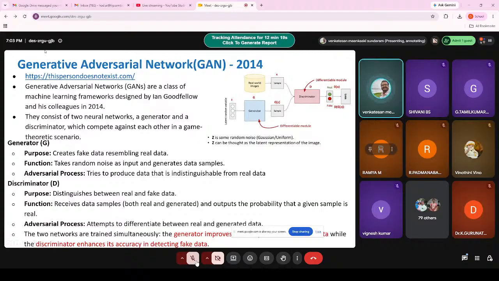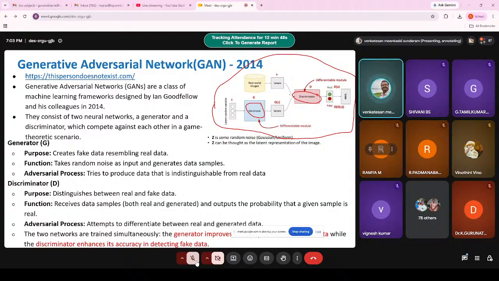Now you can see on the right hand side there is a diagram. I hope you are able to see this diagram. What you are able to see, there are two important components. The GAN consists of two important components. One is the generator, and the second one is the discriminator.